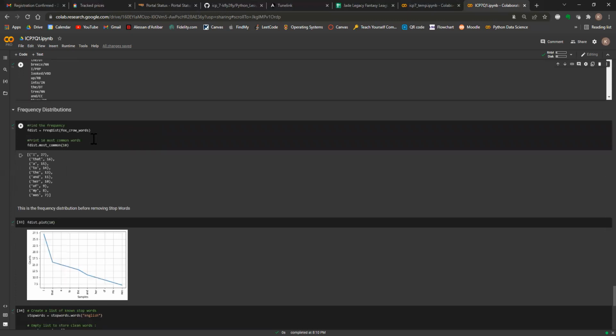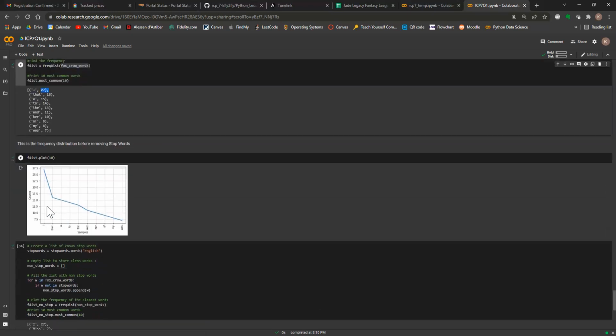Finally, we saw some frequency distributions. So we used, again, that word list. You can see that "I" was in it 27 times, and there's a chart of the frequency distribution. We then removed the stop words.